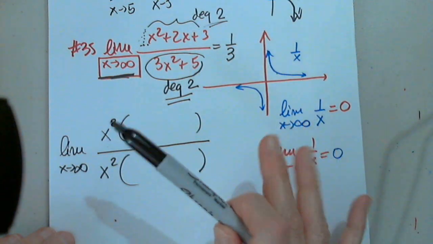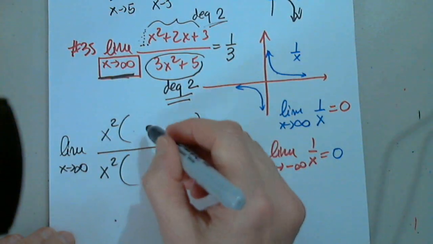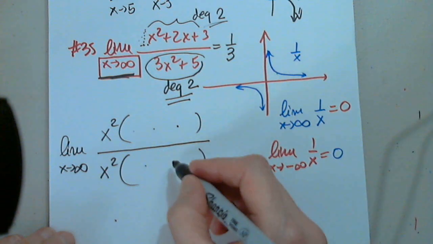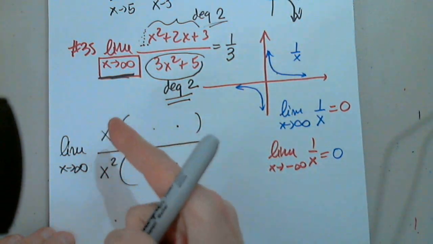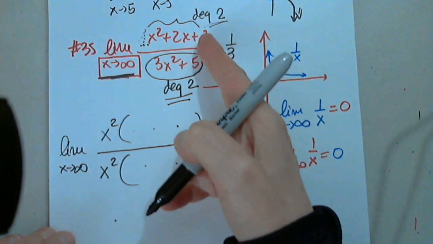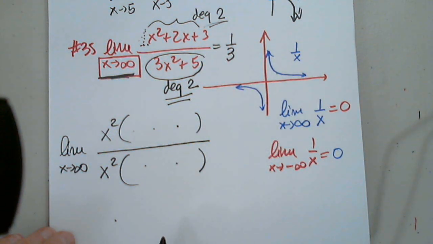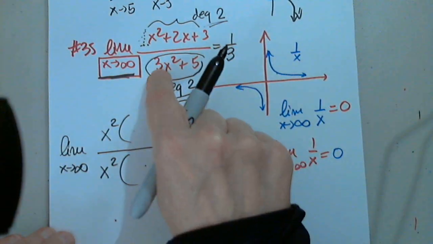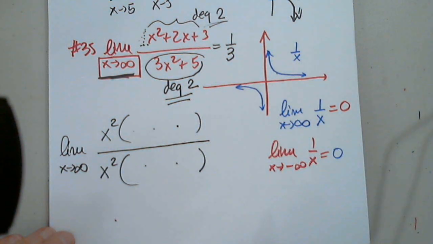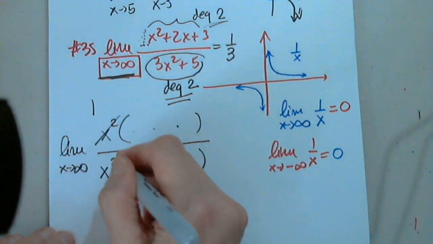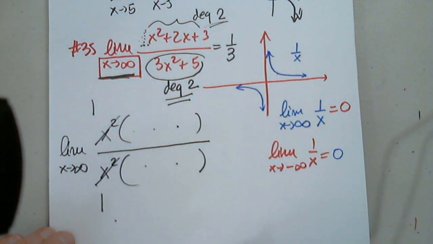Here's why. As long as these 3 terms, because I have 3 terms, and these 2 terms, when I distribute x squared to them, I get that, then I'm safe. If I distribute x squared to these 2 terms and I get 3x squared plus 5, I'm okay. What is the purpose? To simplify it.